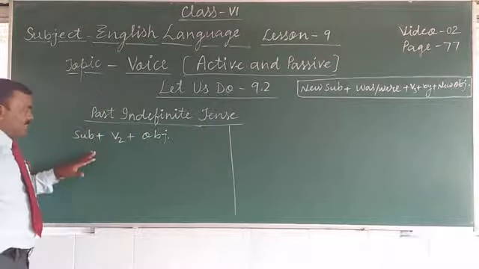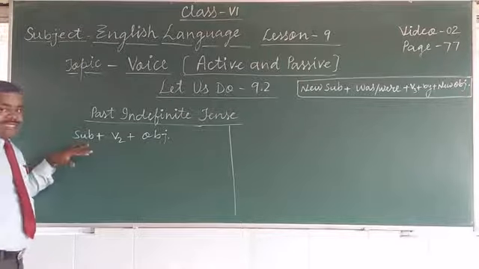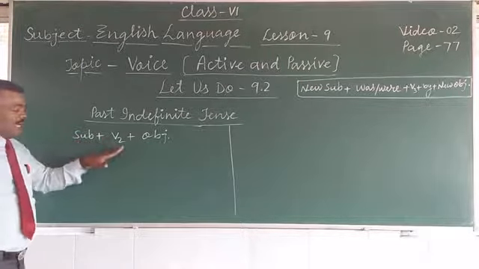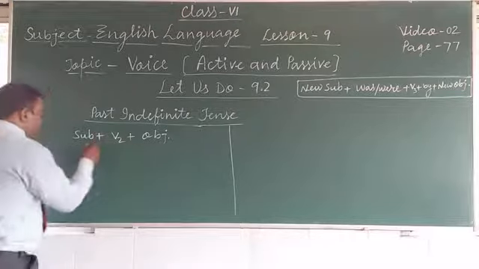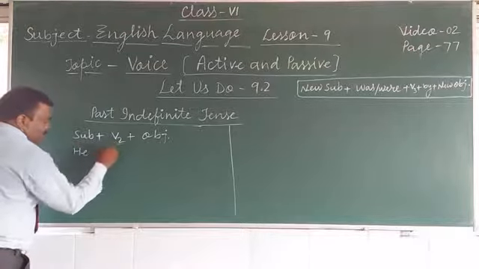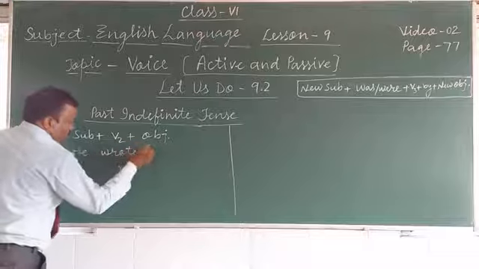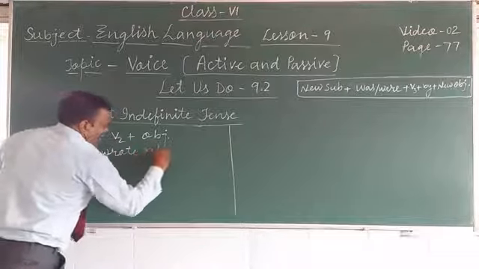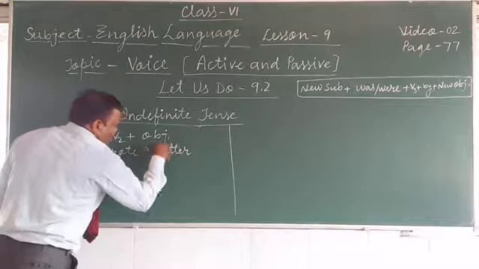For example, the subject is he, the second form of the verb is wrote, he wrote, and the object is a letter. Okay, he wrote a letter.